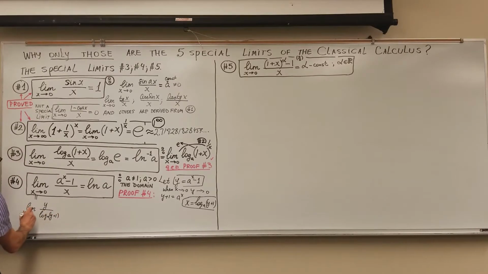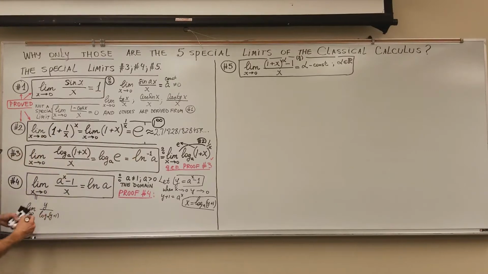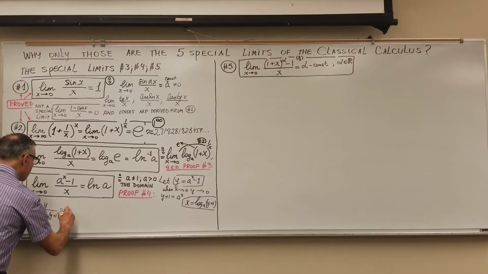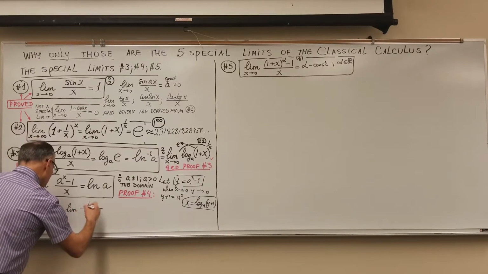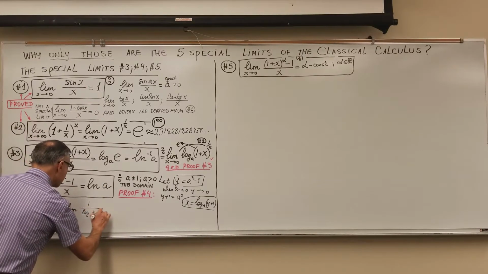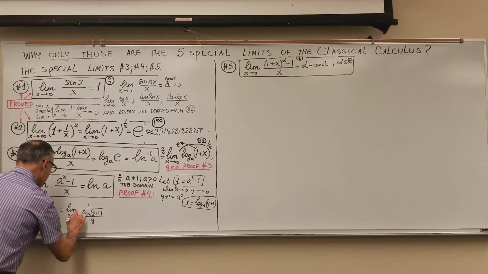y goes to 0. So I switch to the y variable now. You can see I'm trying to reduce it to the previously established special limit. It's equal to the limit of 1 over, I can write it as a multi-level fraction, log of y plus 1 base a over y, y goes to 0.